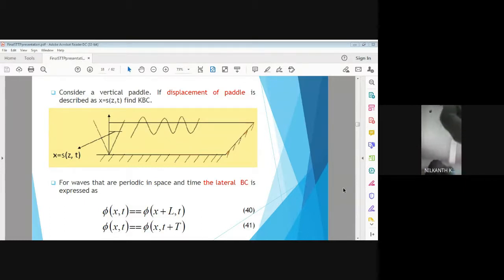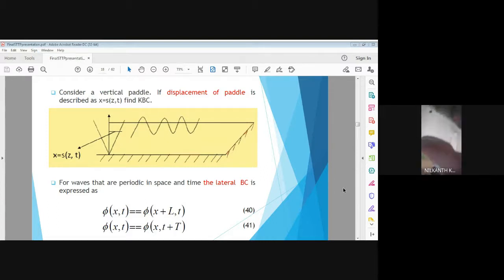It is the distance between two consecutive crests, or the distance between two consecutive troughs, or in terms of phase angle, when one cycle of the wave is completed, the phase difference is 2 pi, 0 to 2 pi, 360 degrees. At the intersection of the wave with the static water level, theta is equal to 0.